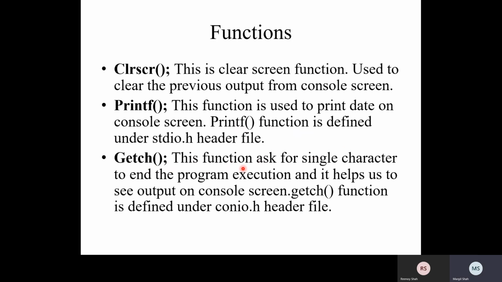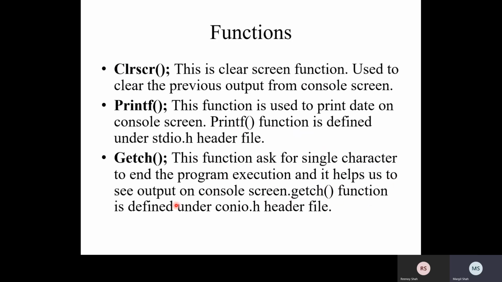Getch. You need to remember one thing, nothing is capital over here, everything is in smaller case. This function asks for a single character to end the program execution, and it helps us to see the output on the console screen.